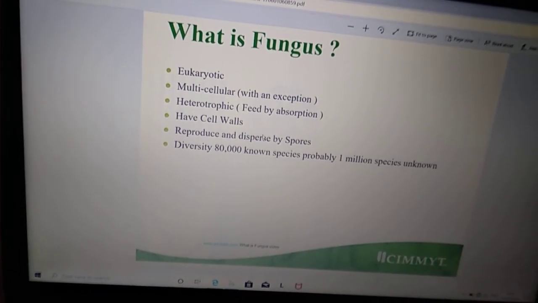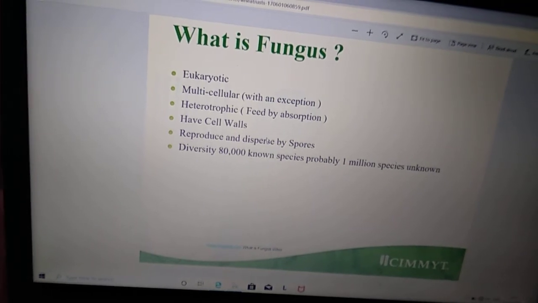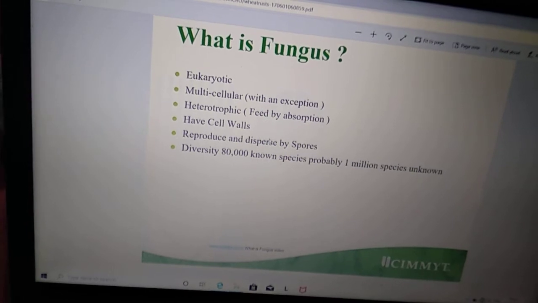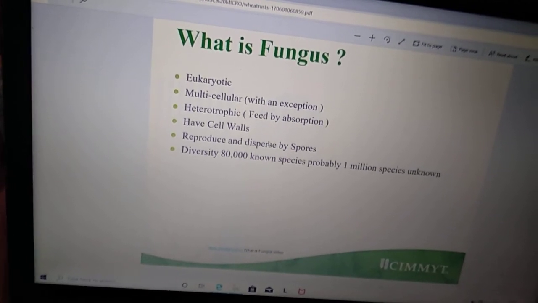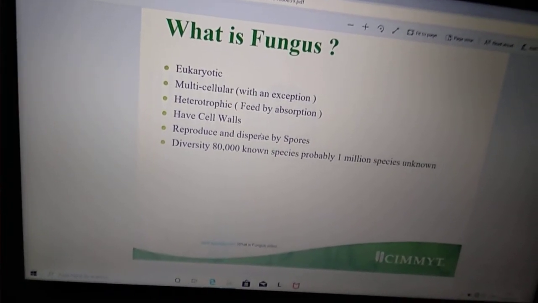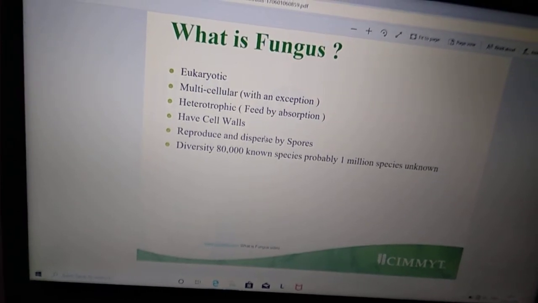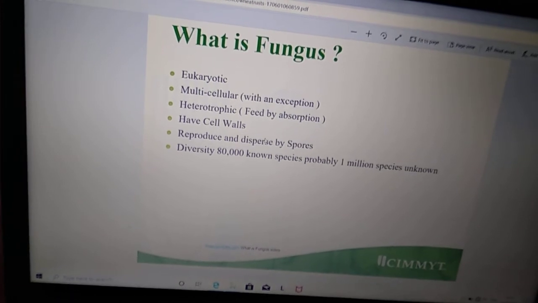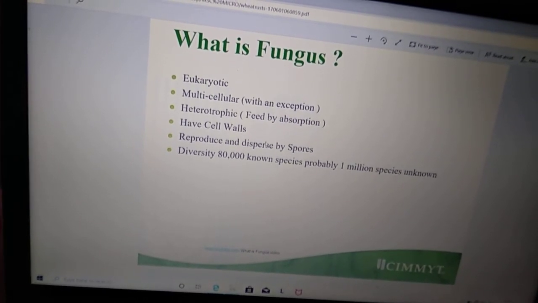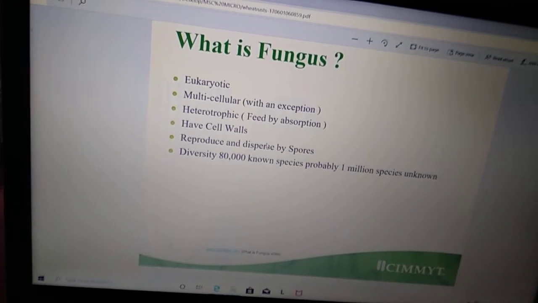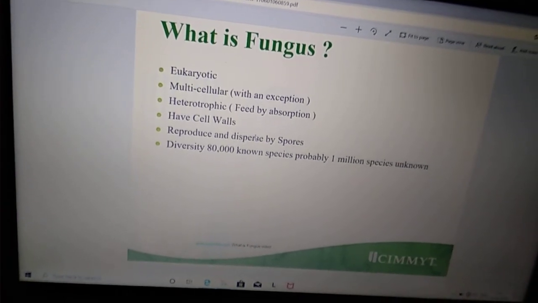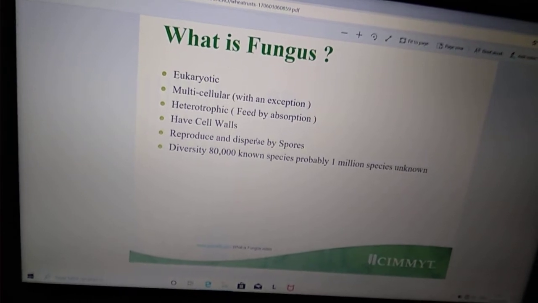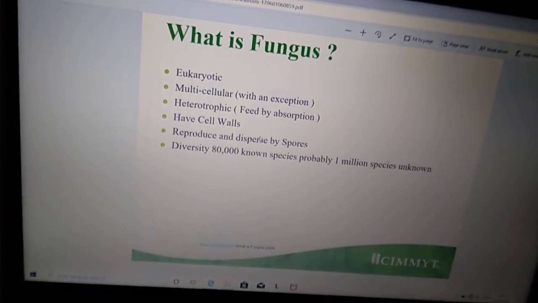They depend upon dead organic matter for their nutritional requirement. They have a cell wall that is made up of chitin. They reproduce and disperse by spores. They form different kinds of spores such as oogamous, isogamous, anisogamous, etc. The diversity of fungus is about 80,000 species known, probably 1 million species exist.